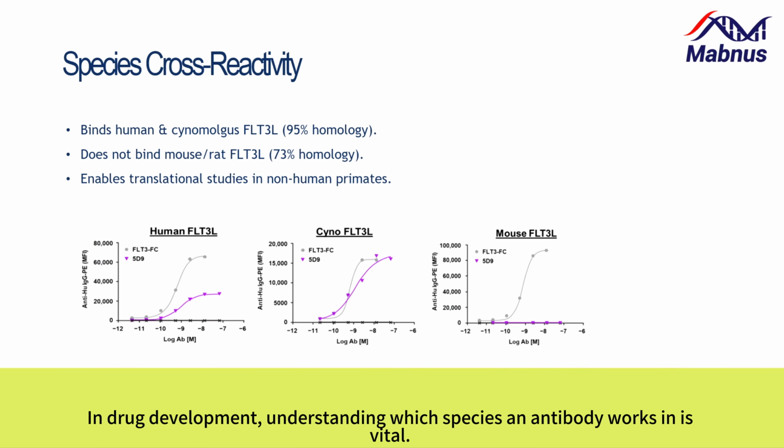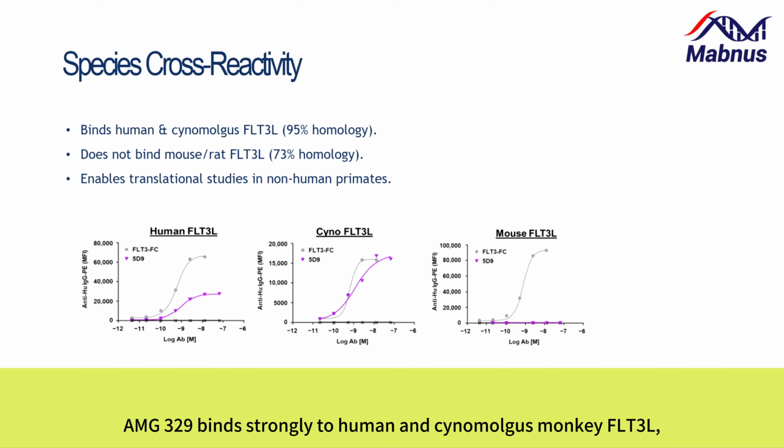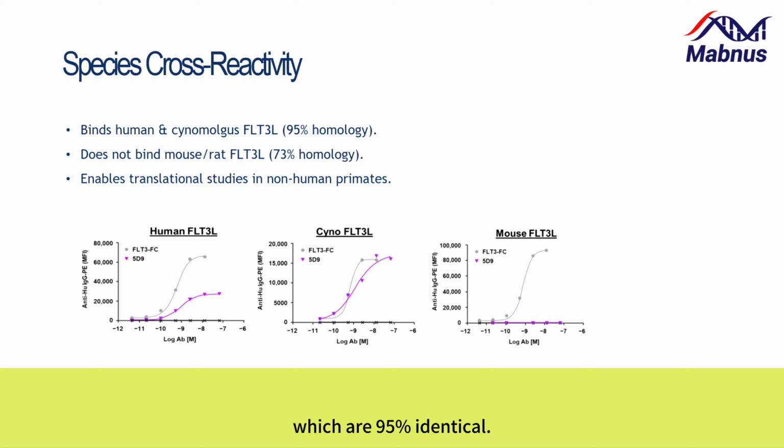In drug development, understanding which species an antibody works in is vital. AMG 329 binds strongly to human and cynomolgus monkey FLT3L, which are 95% identical. However, it does not bind to mouse or rat FLT3L, which are only 73% similar to human. This means preclinical testing can be done in monkeys, but not in standard mouse models.